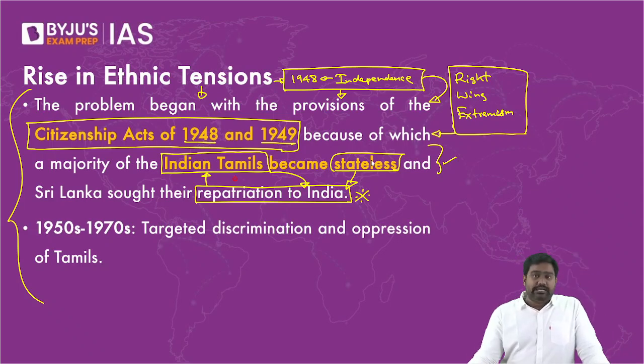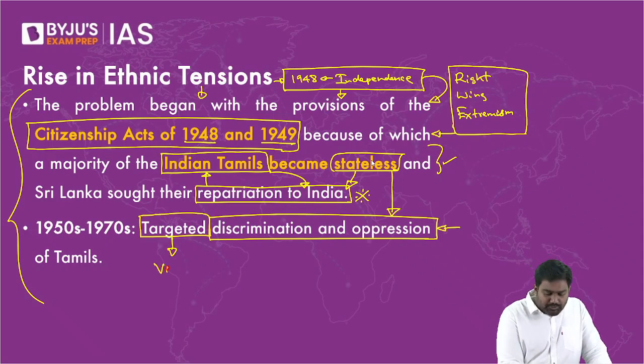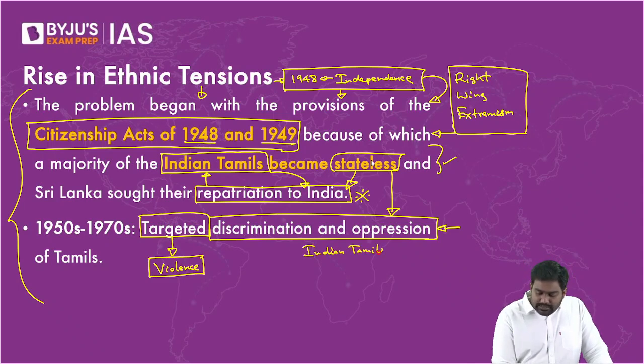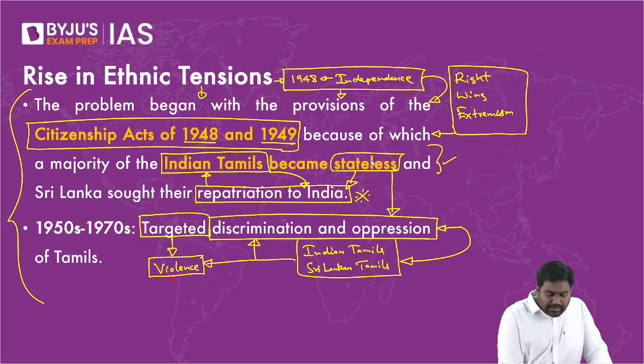And once the Tamils became stateless, the Indian Tamils, it began a series of events which would lead to their discrimination and oppression, along with targeted violence against the community. This would cover the Sri Lankan Tamils as well. Initially, it started out against Indian Tamils, but very quickly, they escalated this to cover Sri Lankan Tamils as well. There were large-scale anti-Tamil riots which would happen frequently in Sri Lanka.